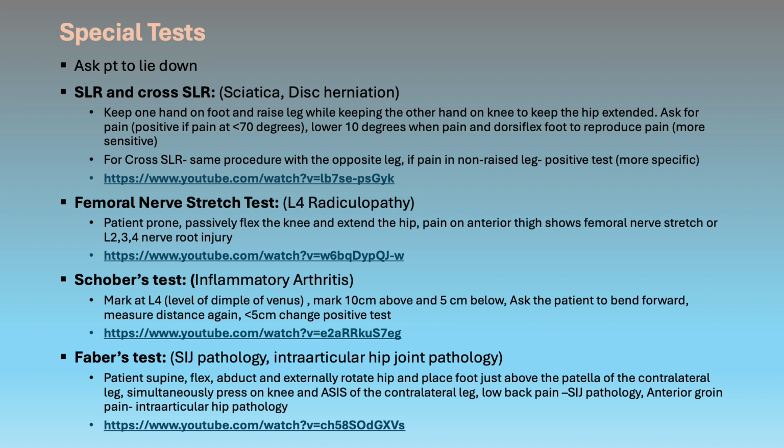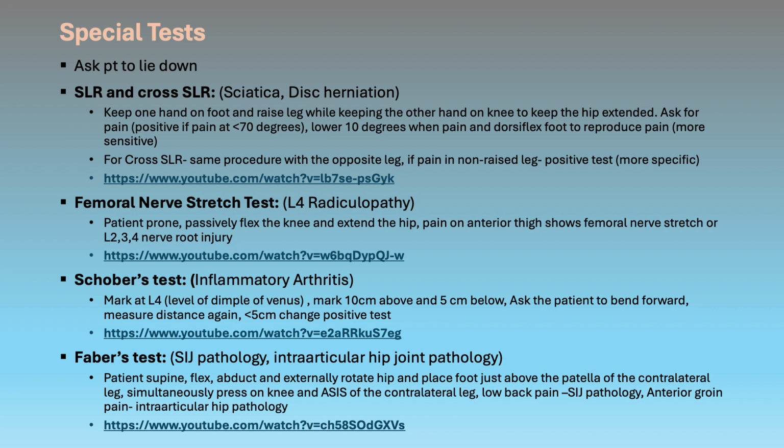The rest of the tests are done when the patient is lying down. And the most important test of them is SLR and the cross SLR for sciatica or disc herniation. For SLR, keep one hand on the foot, raise the leg while keeping the other hand on the knee to keep the hip extended. If the patient experiences pain at less than 70 degrees, then the test is positive.